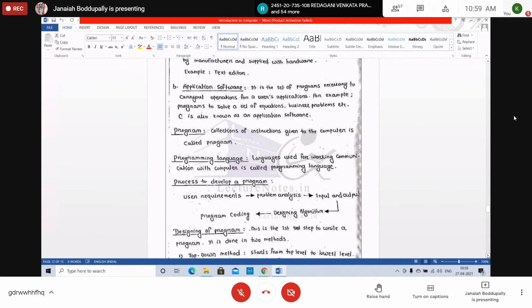System softwares are pre-written by the manufacturer and deployed along with the hardware. Application softwares are for a particular purpose, such as students or business problems. C is also known as application software. What is a program? A collection of instructions given to the computer is called a program. What is programming language?